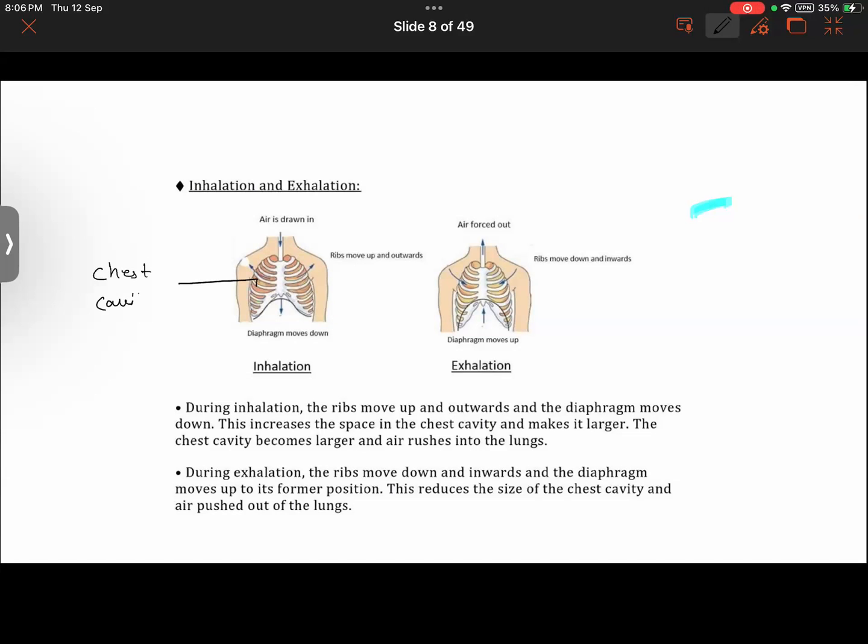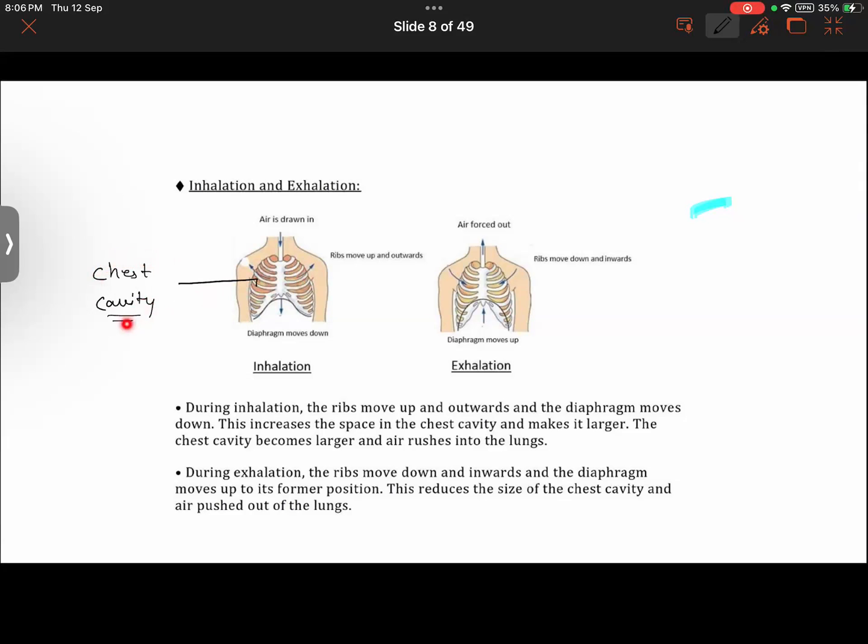Chest cavity. You might have heard of the term cavity, like a cavity in the tooth. Whenever there's a bacterial infection in the tooth, or the surface of the tooth has been eaten away due to bacterial infections, a hole develops and the tooth becomes hollow. So this hollow space inside the chest is called the chest cavity, although it is not hollow because lungs and a heart are present here.